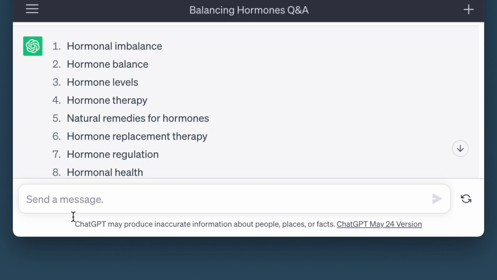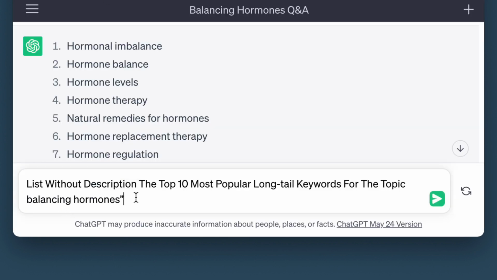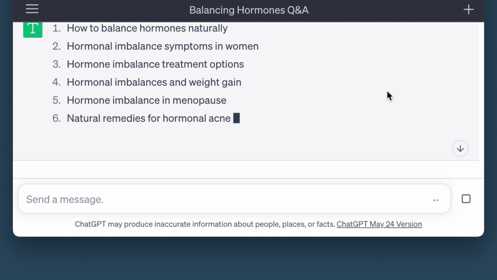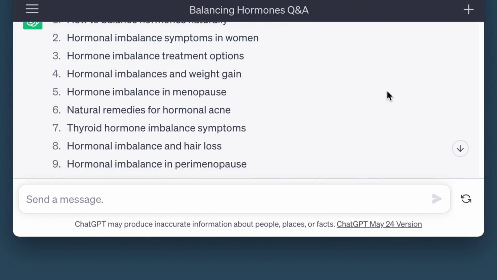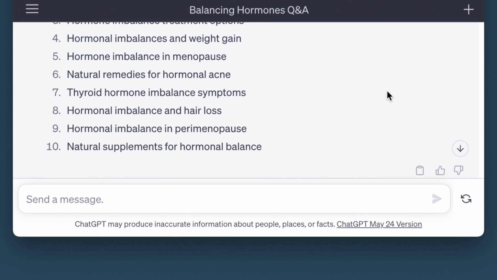So I want to show you this too. Let's do another one. Let's do list without description. Again, you now know long tail keywords. Now remember, long tail keywords are the ones we're more likely able to rank for because they are less competitive. So let's have a look at this. Look: how to balance hormones naturally, hormonal imbalance symptoms in women, hormone imbalance treatment options, hormone weight gain. So these are all things that you could do 20. Let's just do that for example.